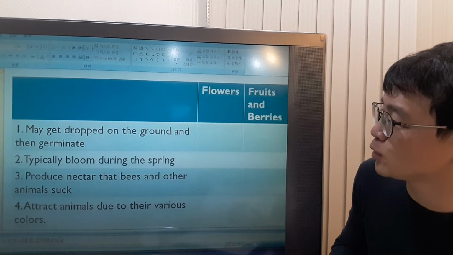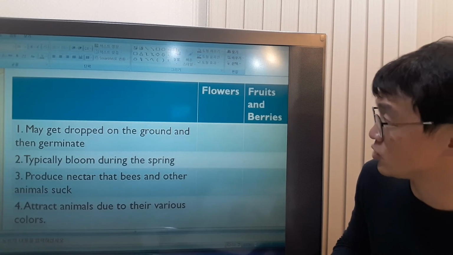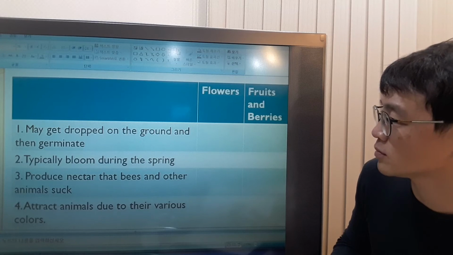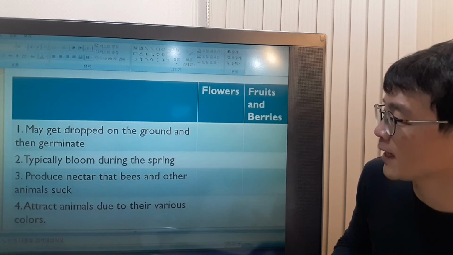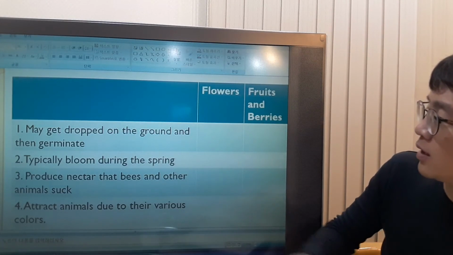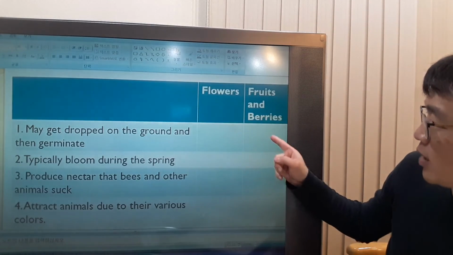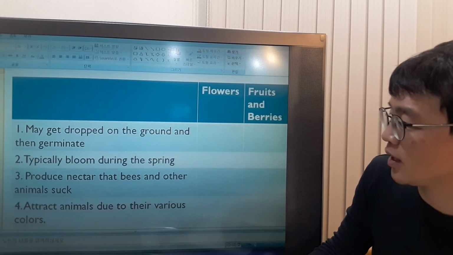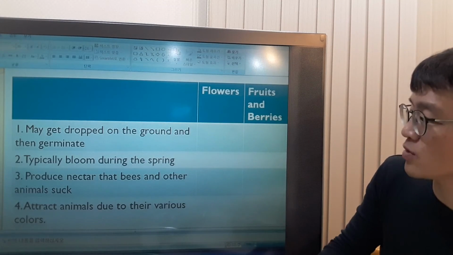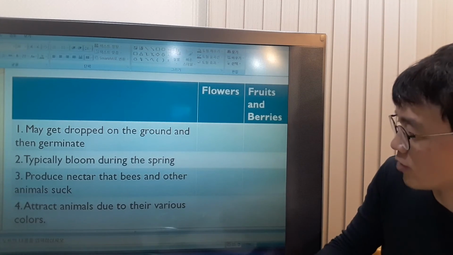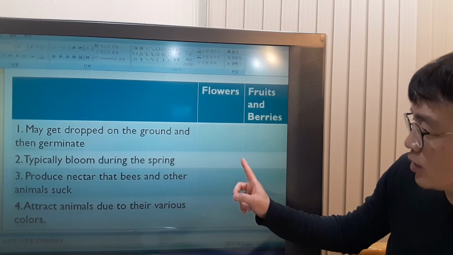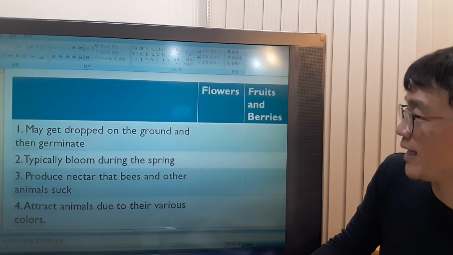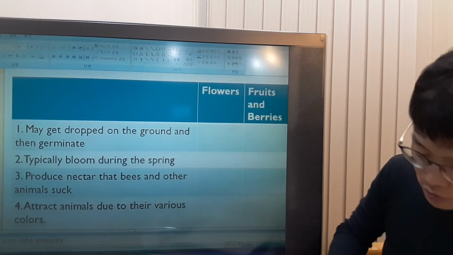2. Typically bloom during the spring. That's flowers, right? Fruits and berries don't bloom. Typically means normally, okay? C. So this one is fruits and berries. 2 is flowers. Produce nectar that bees and other animals suck. Which one? Flowers produce nectar. Right? So this is flowers. Attract animals due to their various colors. Which has various colors? The flowers, right?